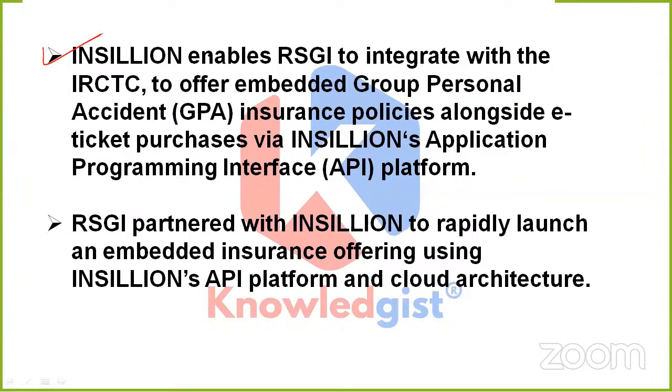Insigniam also enables RSGI to integrate with IRCTC to offer this embedded group personal accident insurance policy alongside e-ticket purchases via this Insigniam application programming interface, which is API platform. See, RSGI partnered with Insigniam to rapidly launch an embedded insurance offering using this platform and cloud architecture as well.